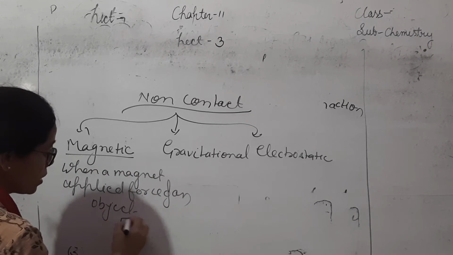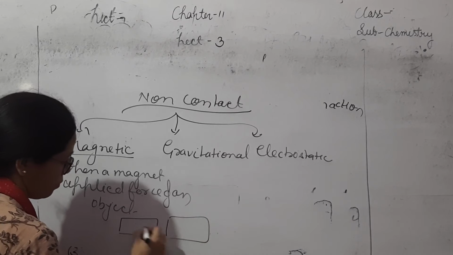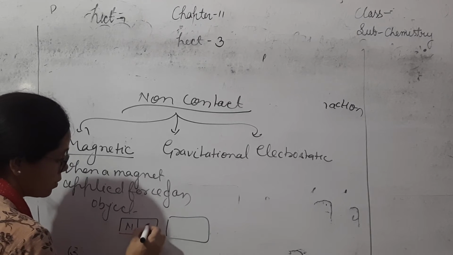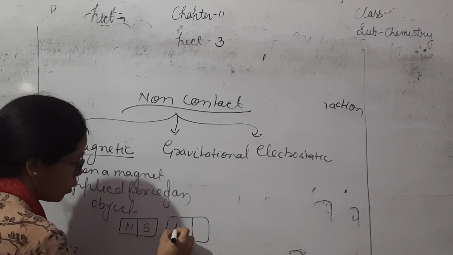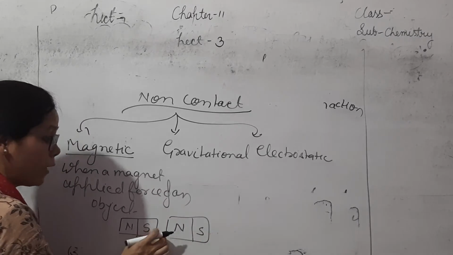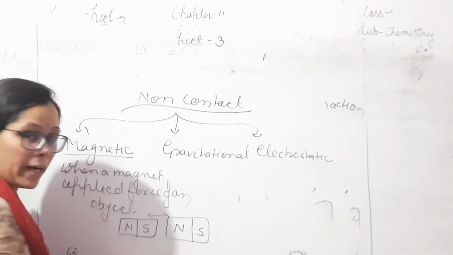For example, these are two magnets. This is north pole, this is south pole. This is north pole, this is south pole. When two different poles, south and north, come close to each other, different poles attract each other.